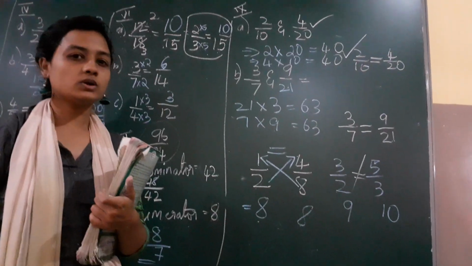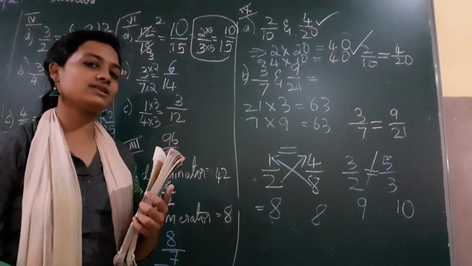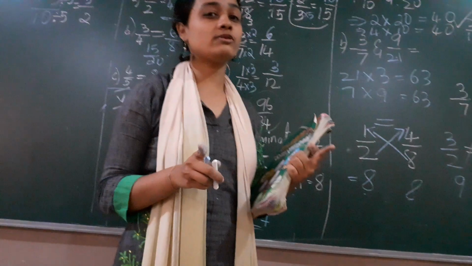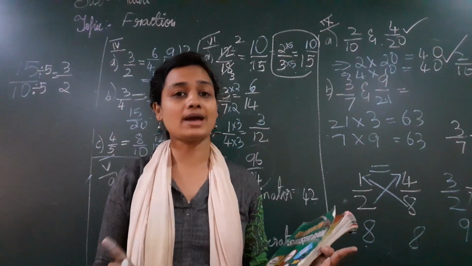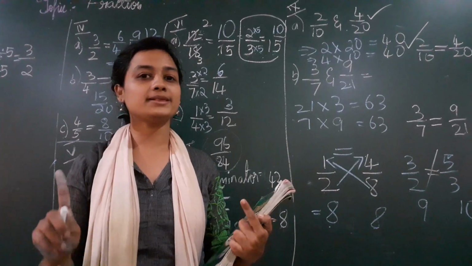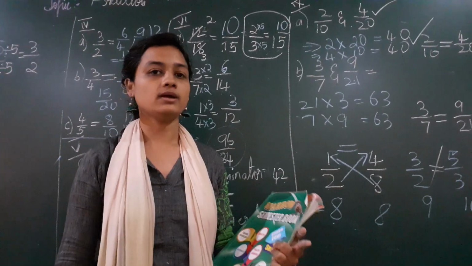You check the other questions, children, the other sums, whether they are equal or not. And in the interactive session, there are so many questions to ask, so everybody will get a chance to answer. Please work it out. In the next interactive session, I am compulsorily going to ask questions for each one. Okay children, till here we have finished 8.1.